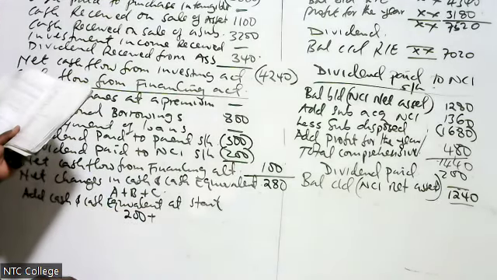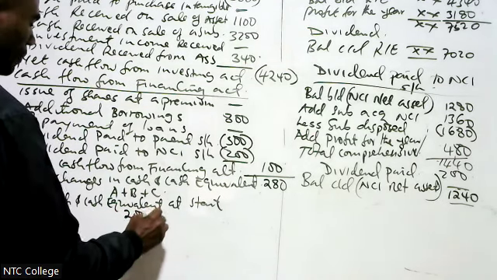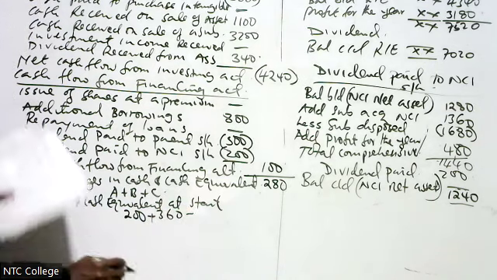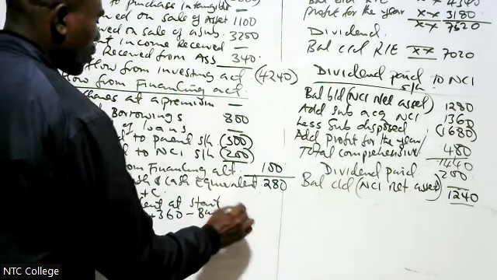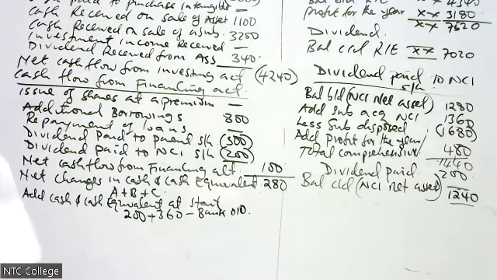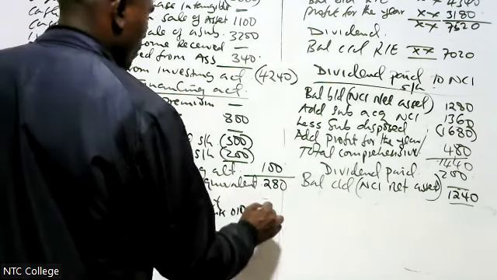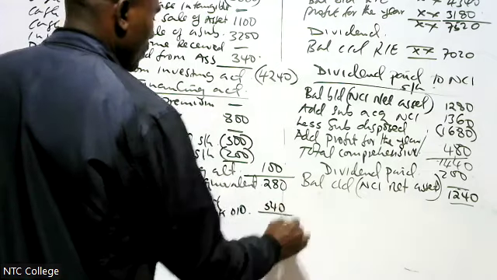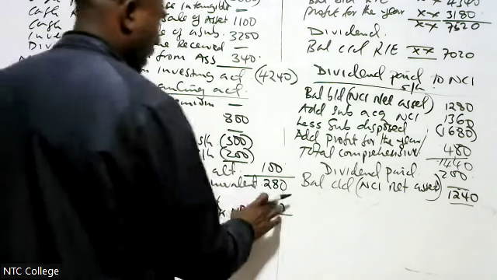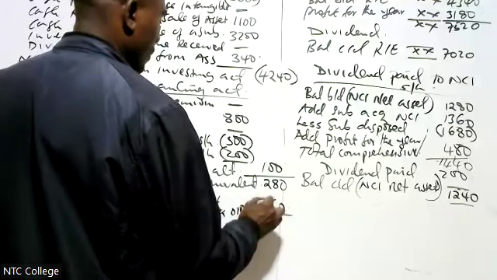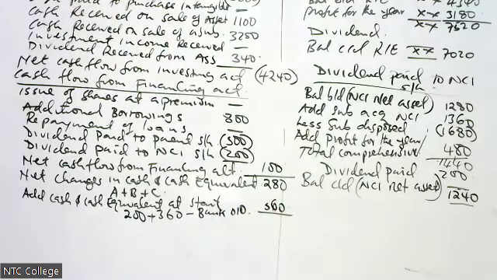plus bank balance of 360 minus bank OD. In this question, we do not have bank overdraft. Therefore, here I have 540. Is it 540 or no? 560, not 540, 560.